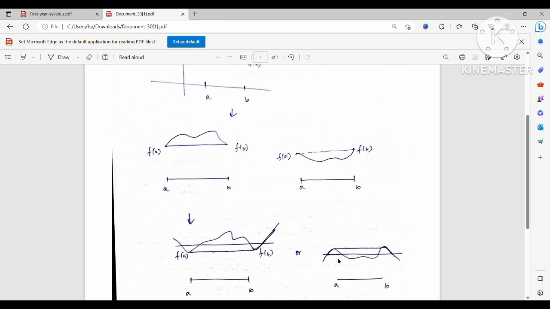Similarly, if f(x) is less than f(a), and if you have f(x) less than f(a) for some x on the left-hand side of a, or for some x on the right-hand side of b, then a similar situation will arise.